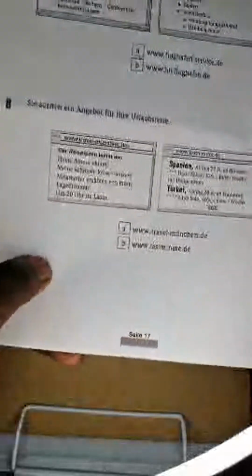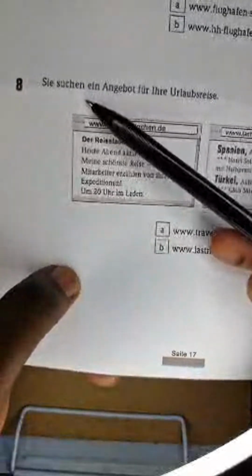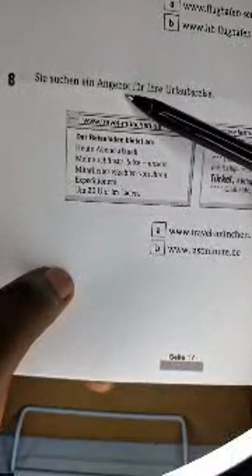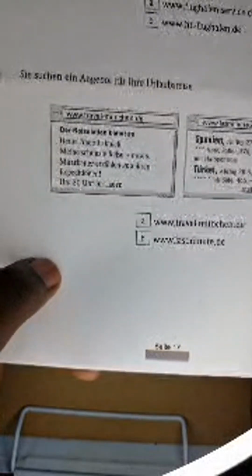Okay, let's take the last number. Number 8. Sie suchen ein Angebot für Ihre Urlaubsreise. You are looking for an offer for your holiday trip. Now this one here, Angebot, means offer. You are looking for an offer for your holiday trip.